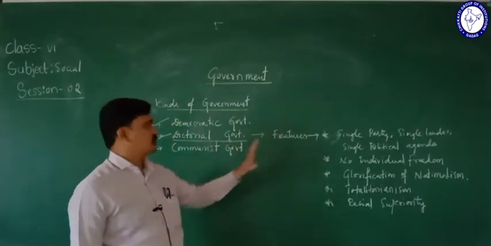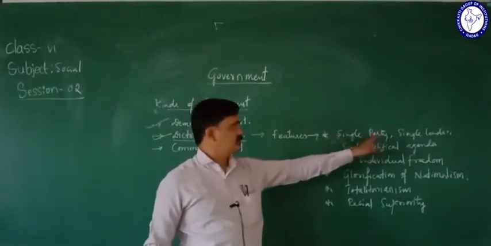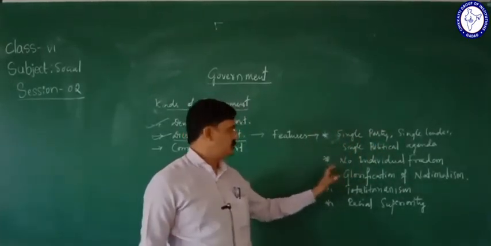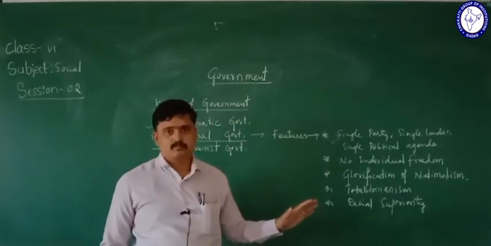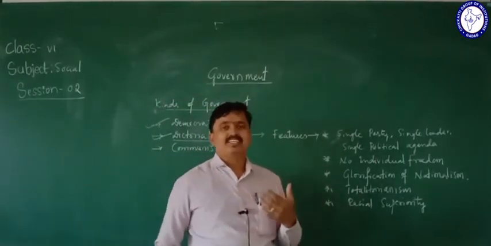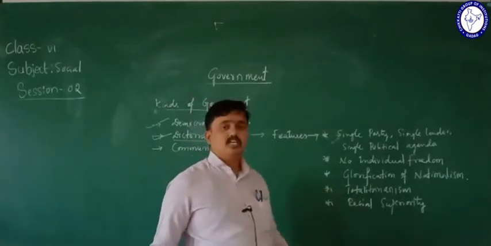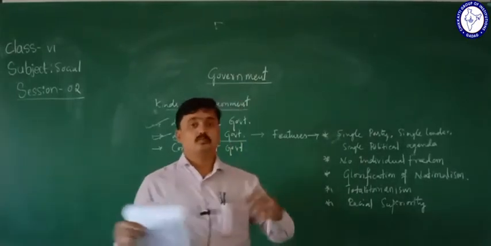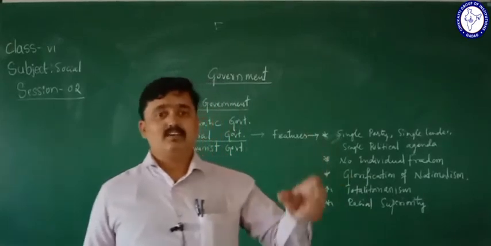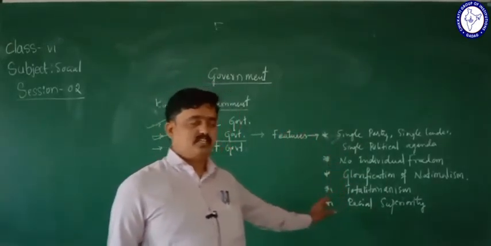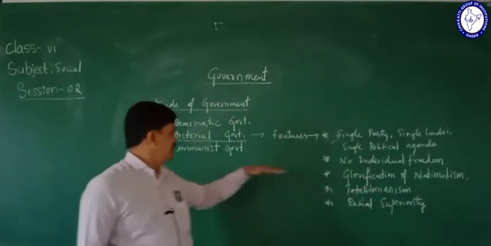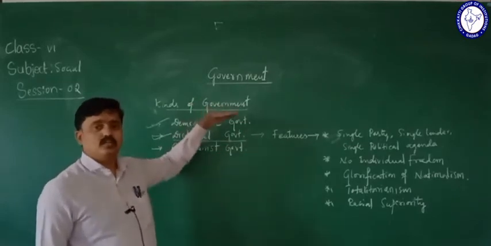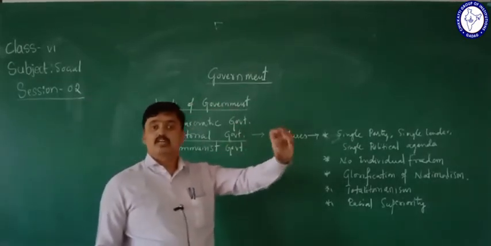The features of the dictatorial government are single party, single leader and single political agenda. Next is no individual freedom. Another one is glorification of nationalism. The fourth one is totalitarianism. And finally, racial superiority. The dictatorship gives importance to racial superiority. It is against the democratic system of government.